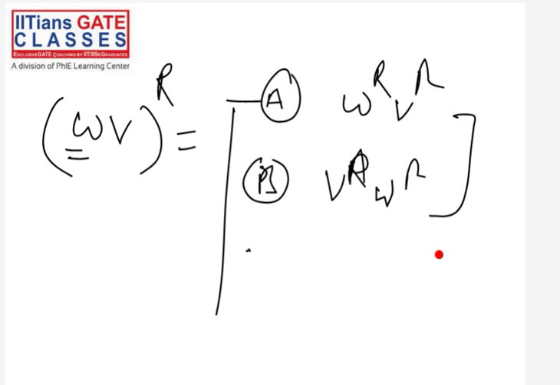WV reverse. W is a string, V is a string. WV means concatenation of W with V. Remember, this WV means concatenation, because there is a dot, though sometimes we neglect this dot. WV means W dot V. If we want to reverse it, what will we get? Yes, everyone is saying B. This is the correct answer.